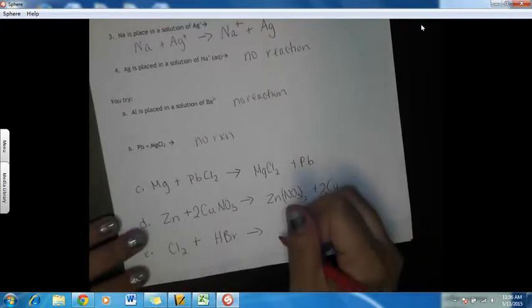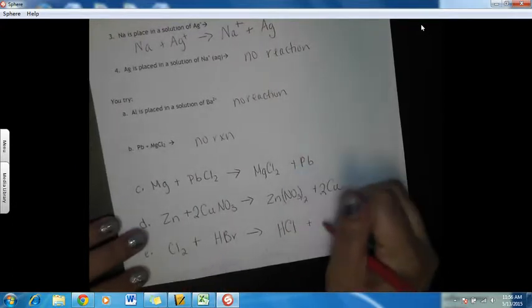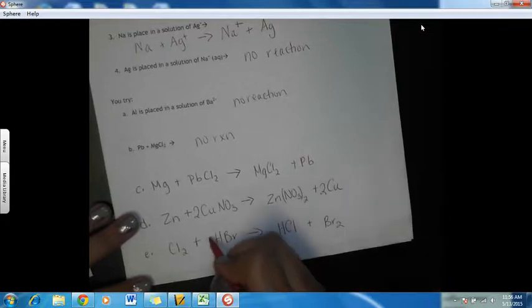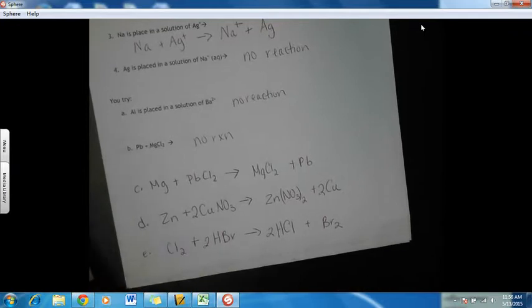Is the element by itself more reactive than the combined element? Is chlorine higher than bromine? Yes, it is. So then you'd get HCl, and bromine would be on its own. And since bromine's diatomic, you'd have a 2, and then you'd have to balance that out. So that same thing works for the activity series of halogens above.